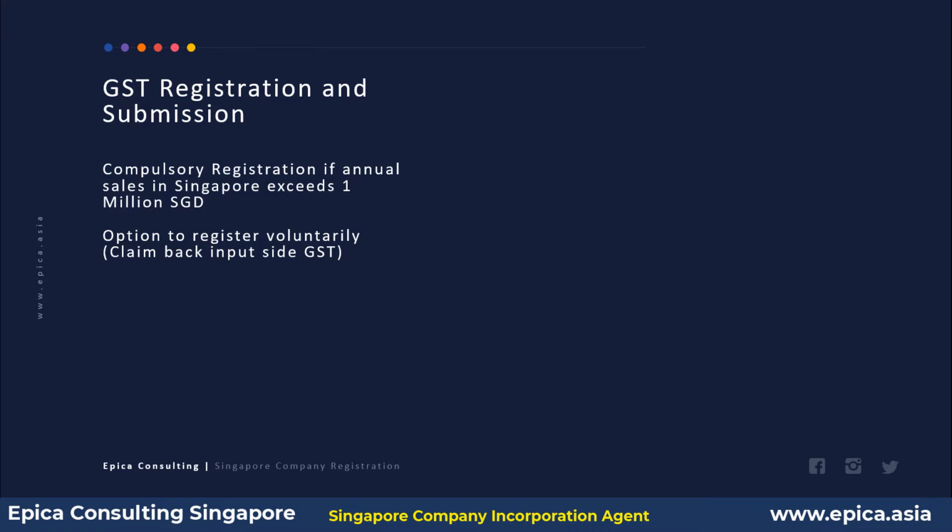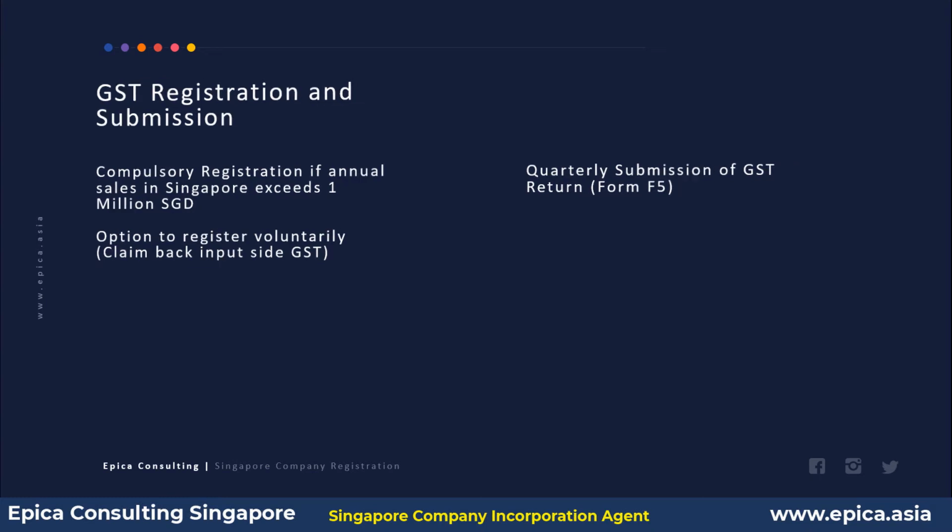It is also possible that you may opt to register for GST voluntarily, especially in case of situations where you are paying GST on input side and you want to claim back the refund. So in either of these cases, you will have to carry out GST registration, and in addition to that, you are also required to quarterly submit your GST return to the government authorities. It is called Form F5.